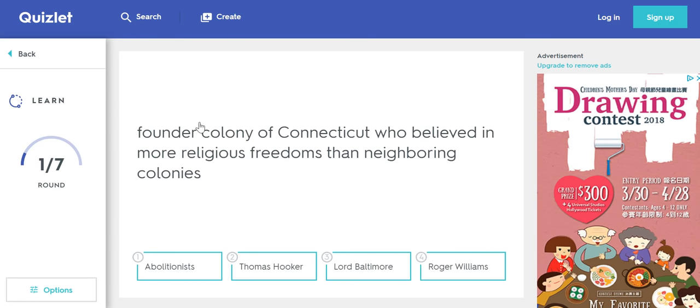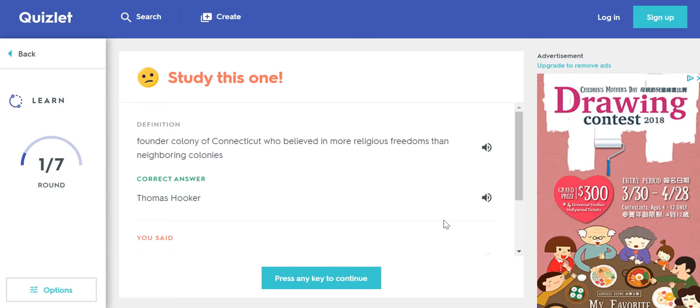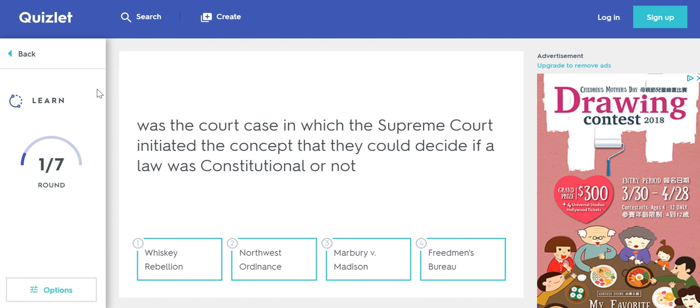So we can go through here. Founder, colony of Connecticut. Probably should have written that a little differently. Of Connecticut, who believed in more religious freedom than neighboring colonies. I don't know. Maybe it's Lord Baltimore. Maybe it's Thomas Hooker. Maybe it's Roger Williams. I don't think it was abolitionists. Let's just try one here. Uh-oh. It wasn't Roger Williams. It was Thomas Hooker who formed Connecticut. So, again, we see one way or the other, whether we get it right or wrong.